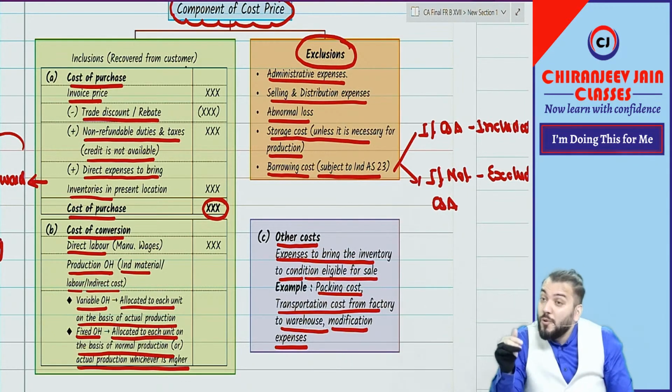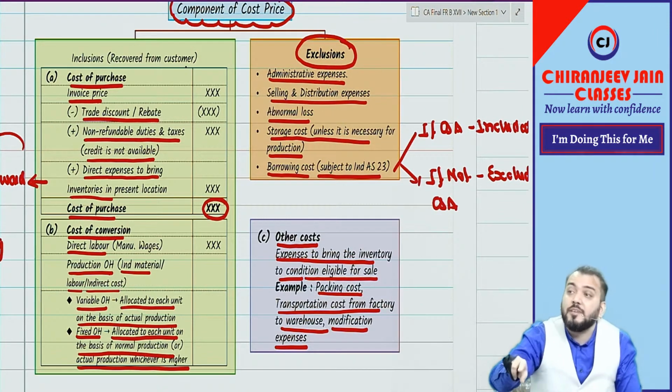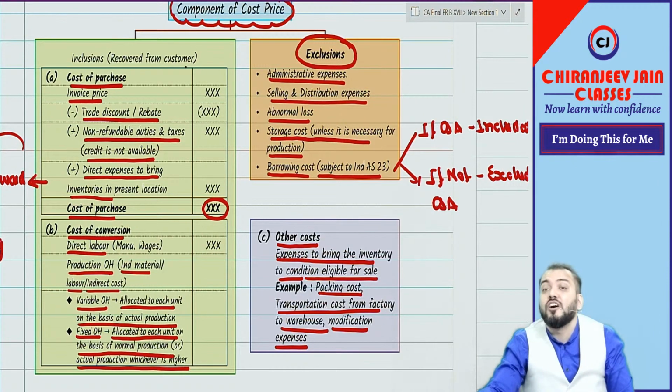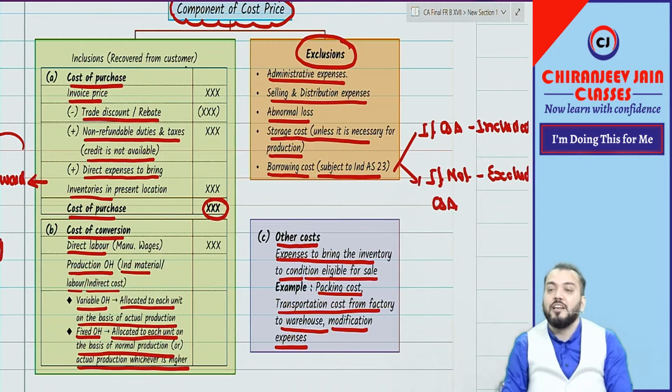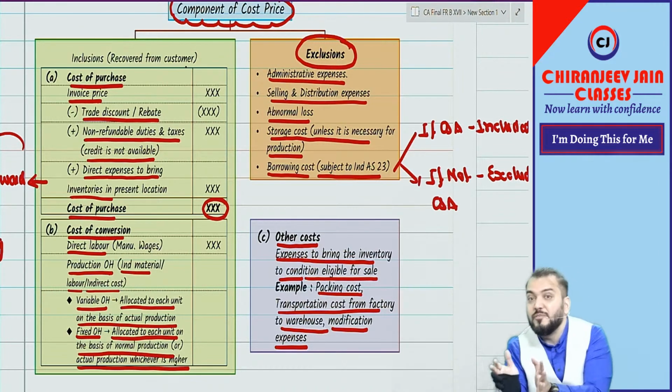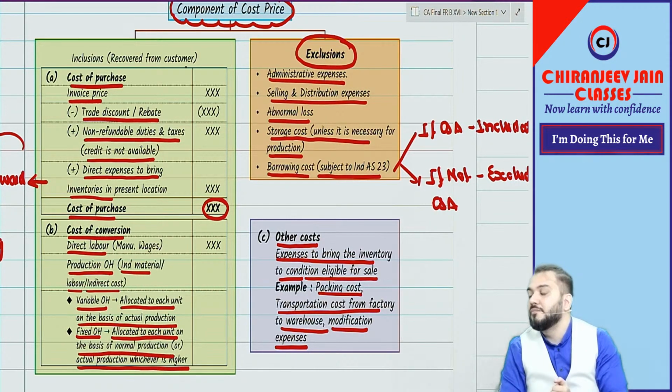Depreciation of those assets which are directly engaged in production activity will be included in the cost price of inventory. Depreciation of plant and machinery which is directly engaged in production will be included.